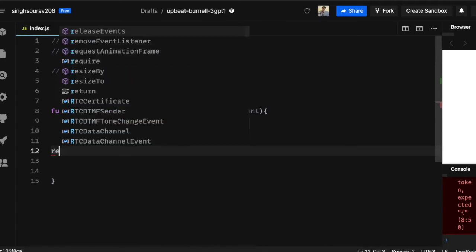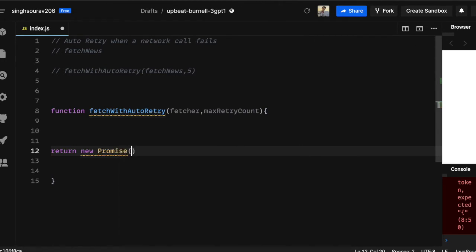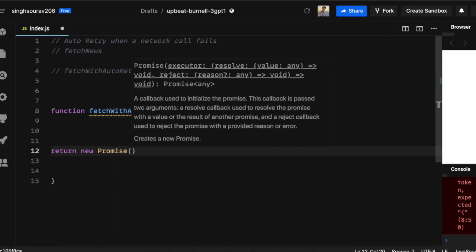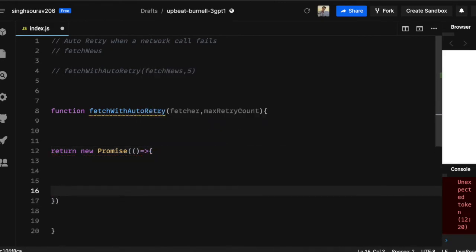So now it will basically return a promise. And what will that promise do? Let's try to specify that. This promise accepts a callback, and this will be responsible for the auto retry mechanism. Let's first call this fetcher function.